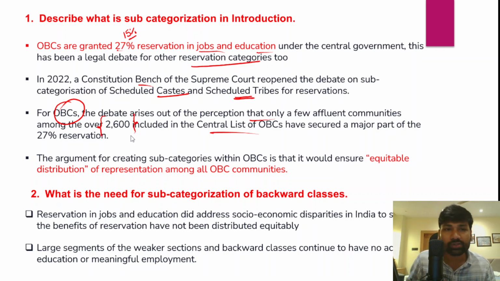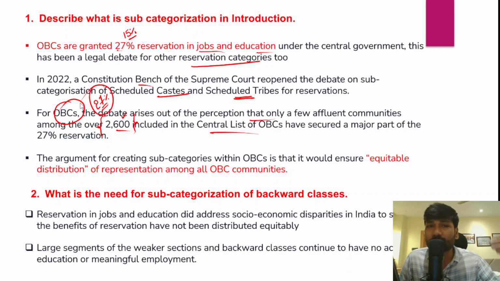So out of 2,600 different castes from different states, only a few castes are getting the majority benefit of this 27% of the reservation, but the poorer castes, the most backward castes within the OBC central list, are not actually getting the benefit of the 27% reservation. And that was the idea which inspired subcategorization of the OBCs.